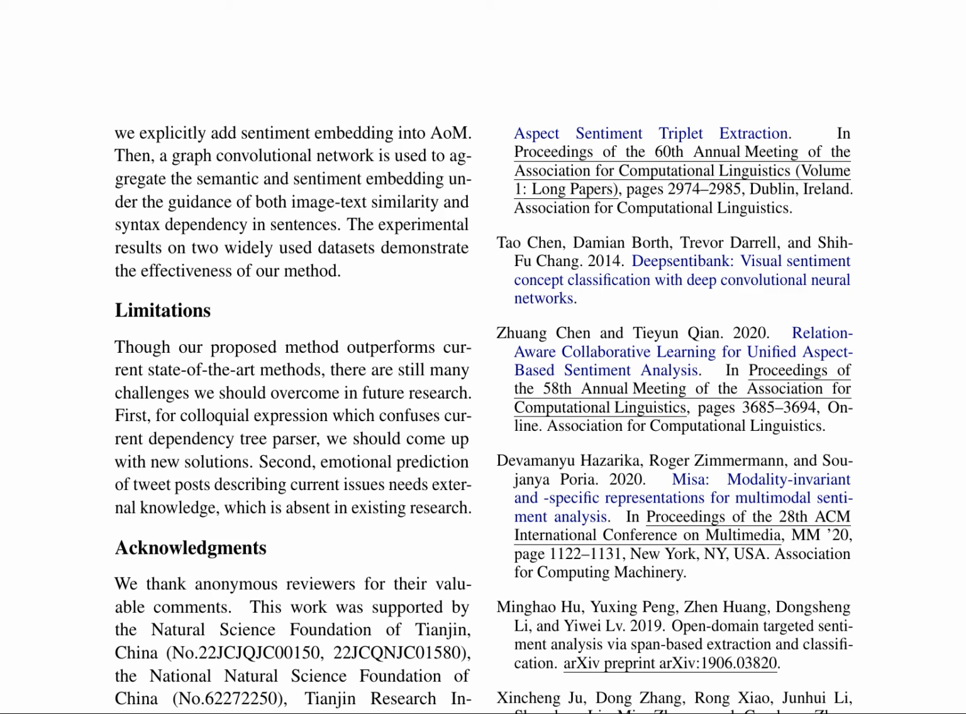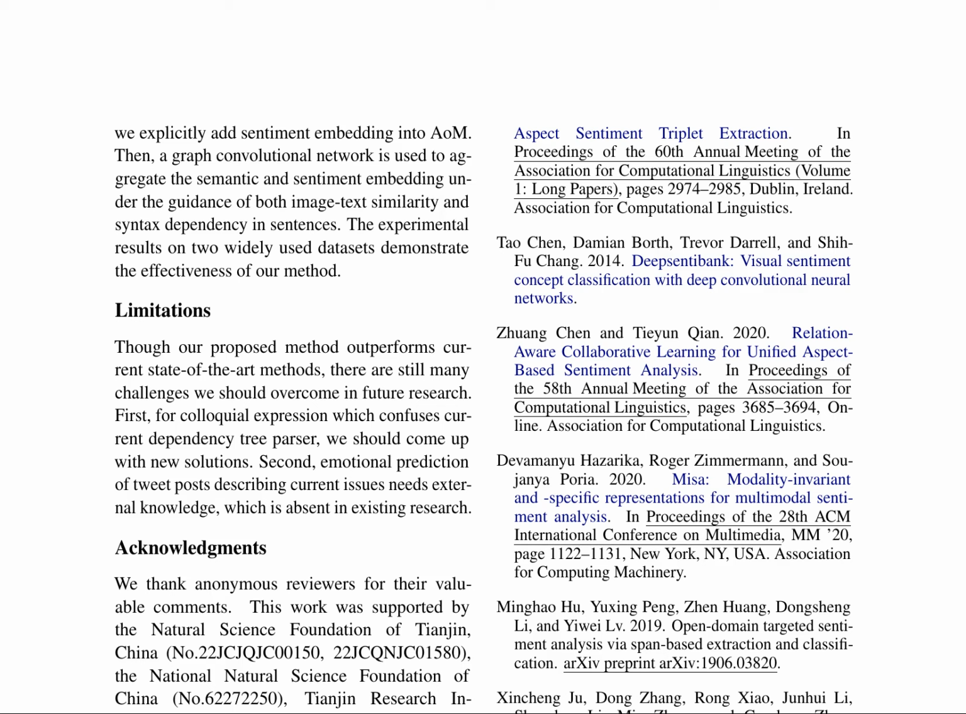The research paper presents a novel approach for aspect-based sentiment analysis in multimodal data, integrating both semantic and sentiment information. It proposes a two-stage process. First, extracting aspect sentiment pairs from the data, and then classifying these pairs into positive, negative, or neutral categories. The authors introduce an innovative aspect-oriented multimodal network, AoM, model, combining visual and textual information through a dual-graph convolutional network. This model effectively captures relationships between aspects and their sentiments in multimodal data.